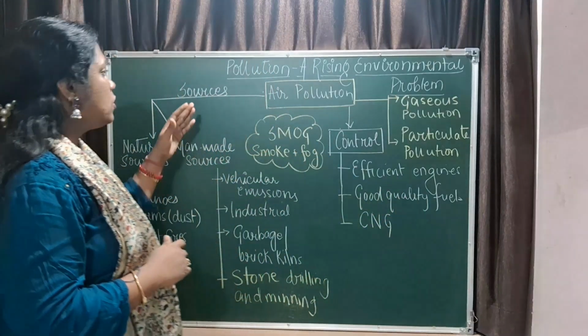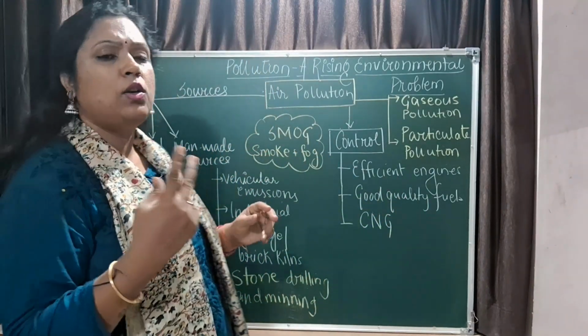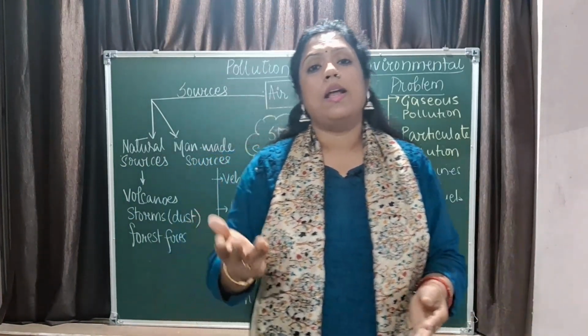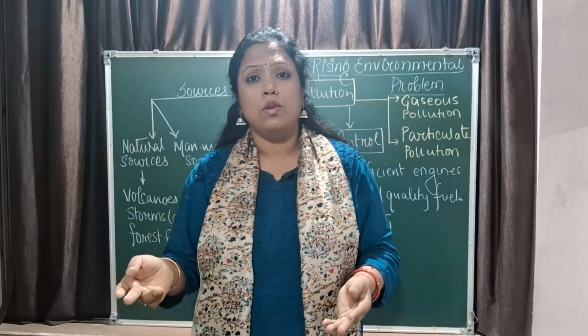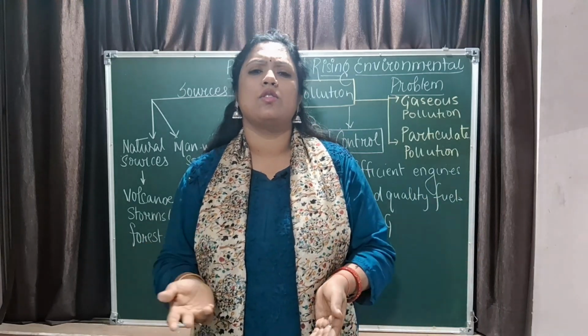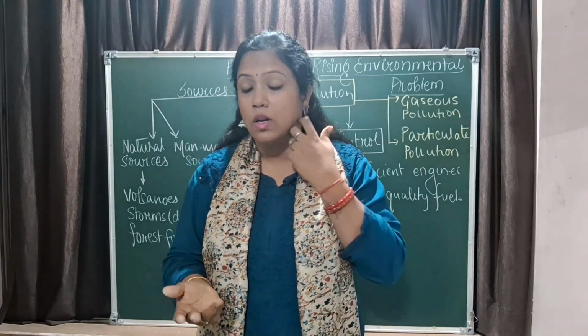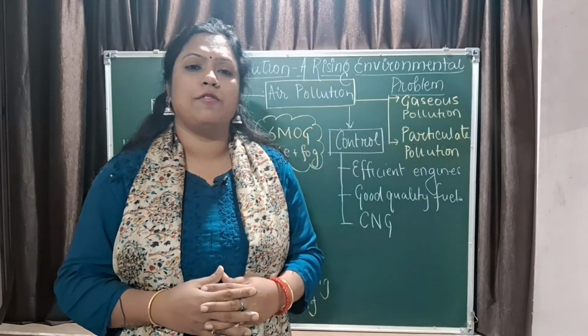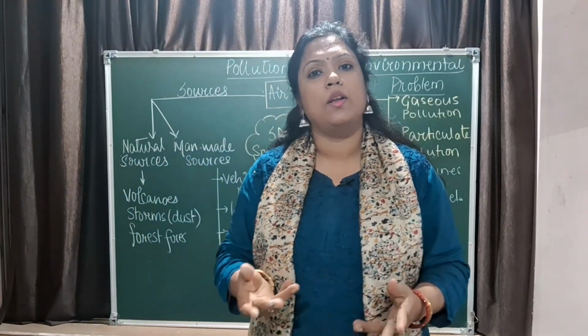When you talk about the sources of air pollution, there are 2 sources: natural sources and man-made sources. Natural sources like volcanoes, forest fires, dust storms are the natural sources of air pollution which we cannot control. Next are the man-made sources. Man-made sources of air pollution include vehicular emissions.